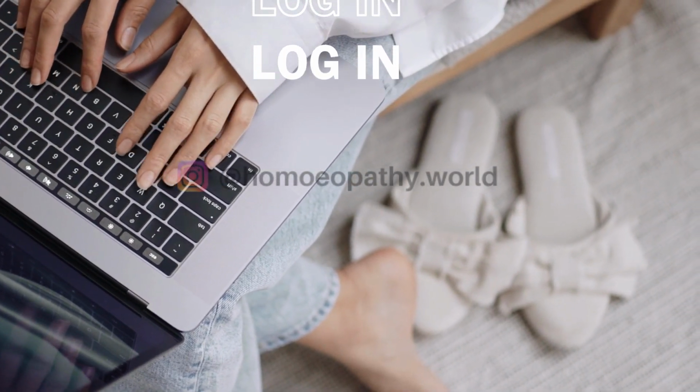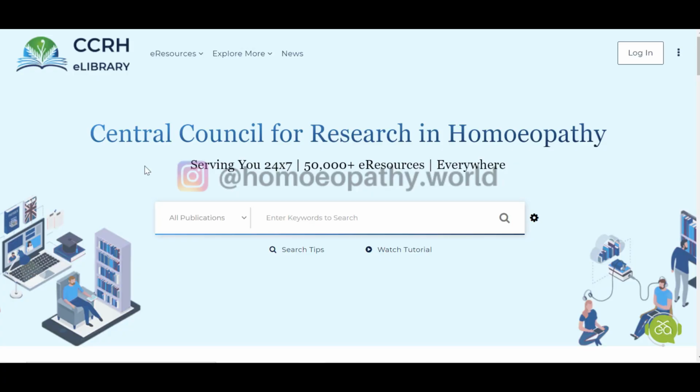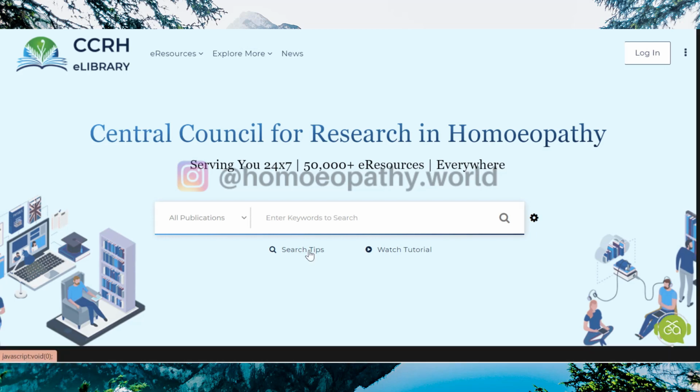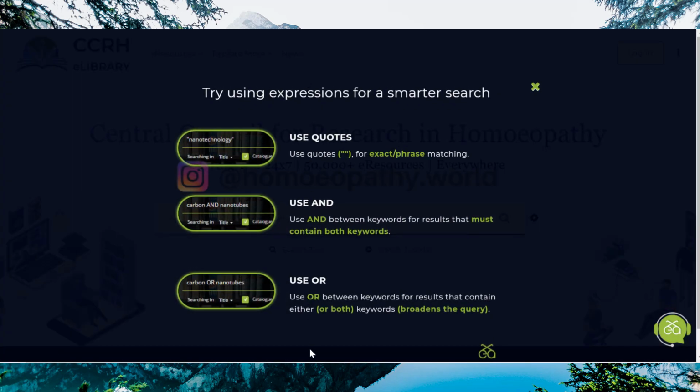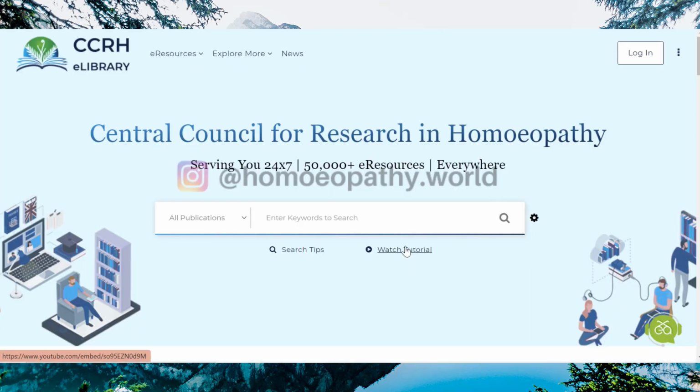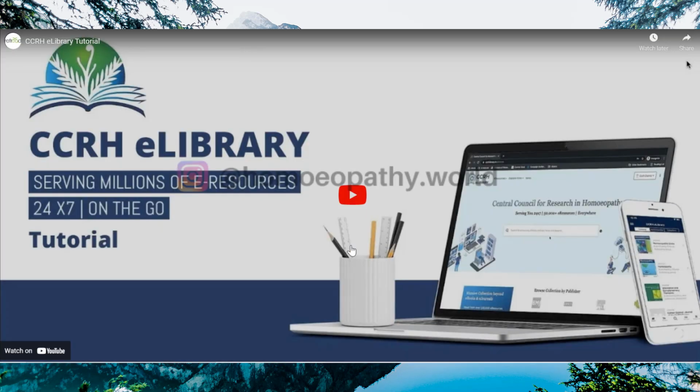So here you can see all the publications that are present, like articles, journals, ebooks, videos, thesis, etc. And you can directly type whatever keyword you want to search for, and you can just type here and then you can search for it. So you can also see the search tips over here that you can use while searching for any document or any type of resources. You can also watch a tutorial, which is the CCRH tutorial on how you can register.